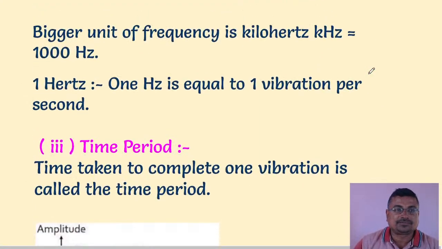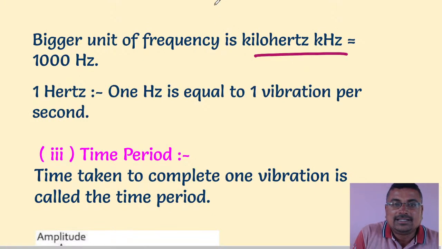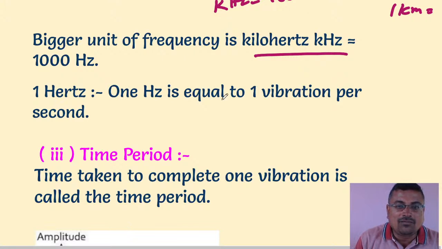Now see here, the bigger unit of frequency is called kilohertz. Kilo means thousand. 1 kilohertz is equal to 1000 hertz, just like 1 kilometer is 1000 meters. So 1 hertz is equal to 1 vibration per second.